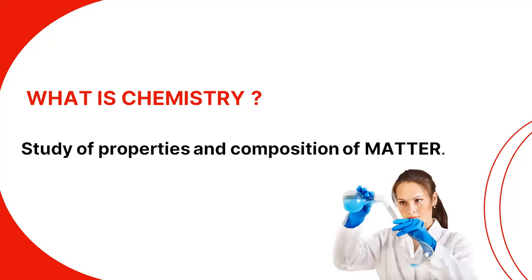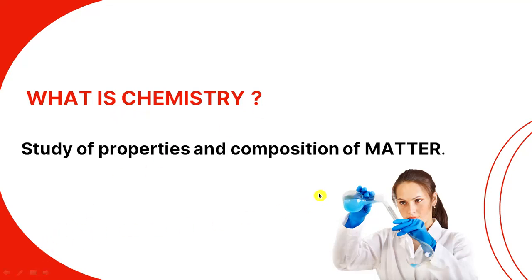So the study of properties and the composition of matter will be known as what? Chemistry. Okay, everyone. So now, if anyone asks you how you can define chemistry in one word or one line, then if you define matter, that means you can define chemistry.